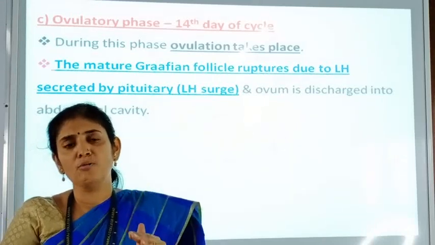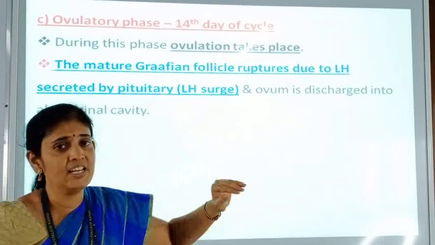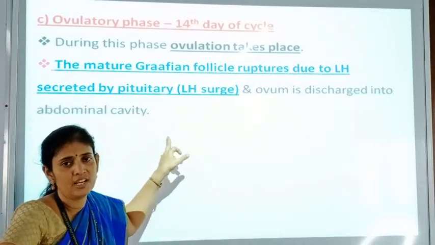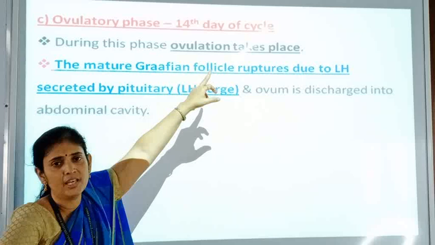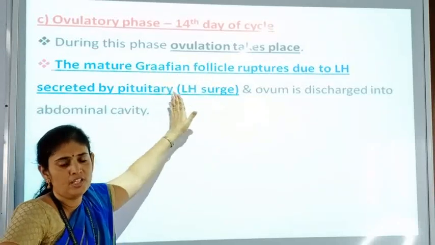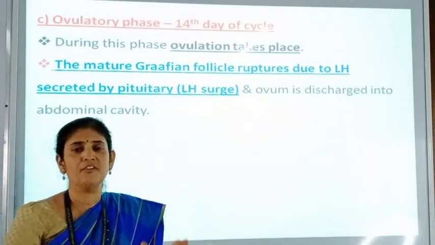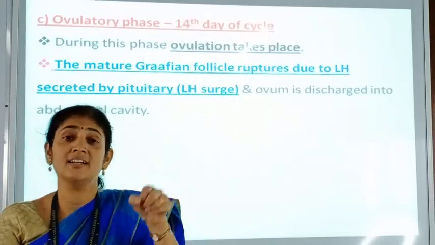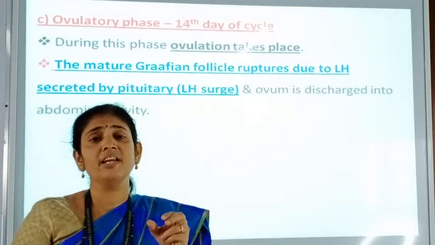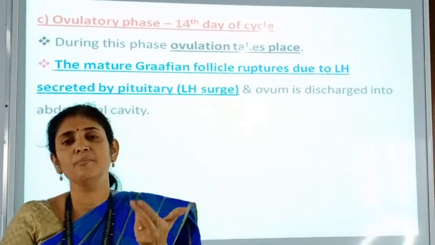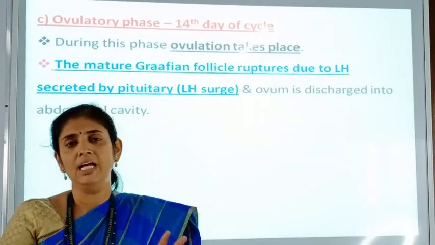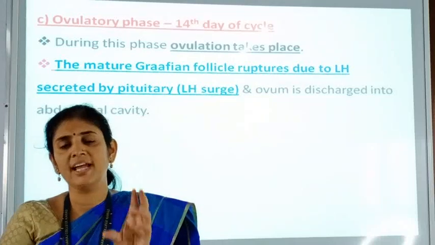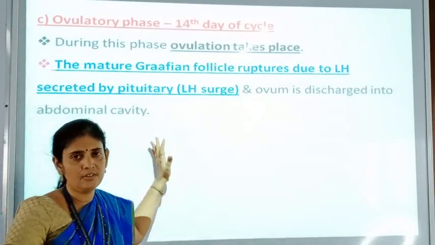The luteinizing hormone is at the peak level at this middle of this menstrual cycle, that is the 14th day of the menstrual cycle, during which ovulation occurs, mature Graafian follicle ruptures, and the ovum or egg, which is called as a secondary oocyte, that is getting released from the ovary and it is coming into the fallopian tube. This process or mechanism is occurring during this third phase.